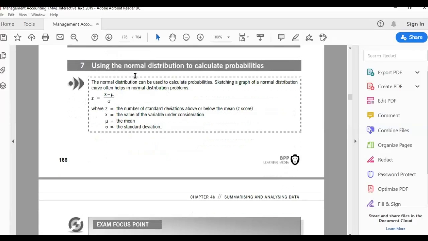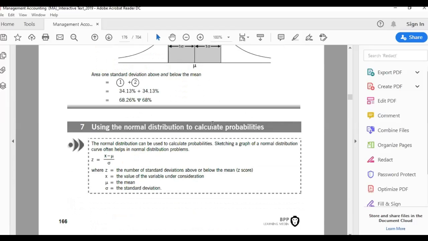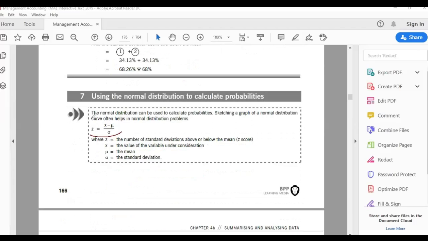So this is using the normal distribution. Z is x minus mu over sigma. This is your formula. But how do you calculate this Z value? Right now we calculated this for one standard deviation. In some questions you have to calculate the value of Z. So this table which I'm showing you is called the Z table. You calculate the value of Z and then you go to the table. And how do you calculate the value of Z? Z value is x minus mu over sigma.